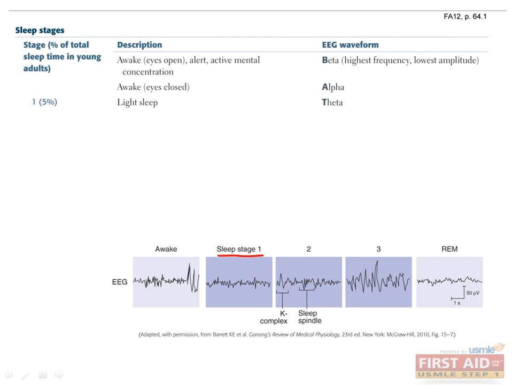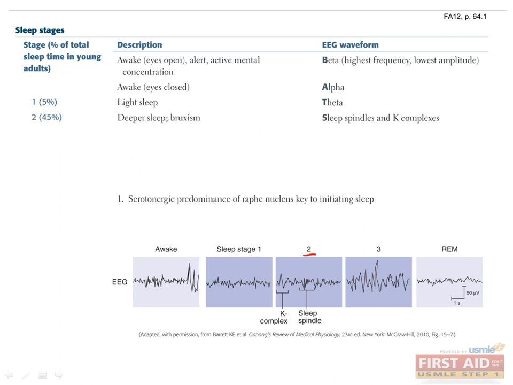Which neurotransmitter is critical for initiating sleep? Serotonin release from the Raphe nuclei. In the second stage of sleep, comprising about 45% of total sleep time in young adults, you see sleep spindles and K complexes on the EEG waveform. This stage of sleep is when grinding of the teeth and clenching of the jaw occurs, referred to as bruxism.